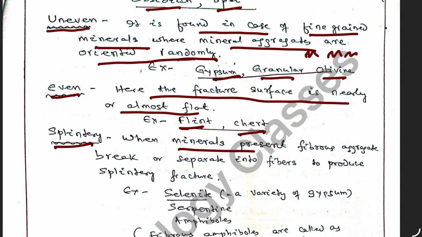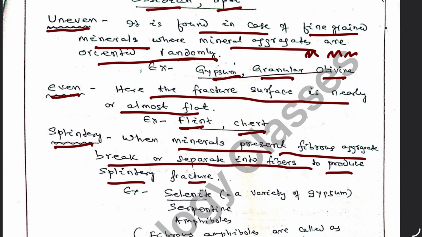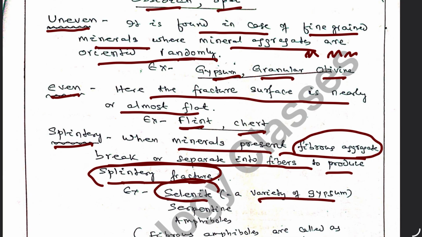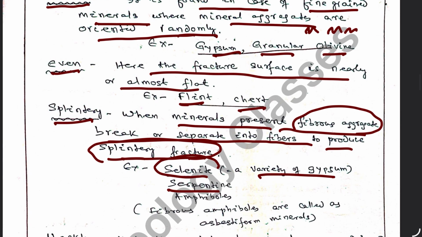Splintery: when the minerals present fibrous aggregate, break or separate into fibers, they produce splintery fracture. So, minerals break into fibrous aggregate, there we say that fracture is splintery, as we find in case of selenite, a variety of gypsum, serpentine, amphiboles.